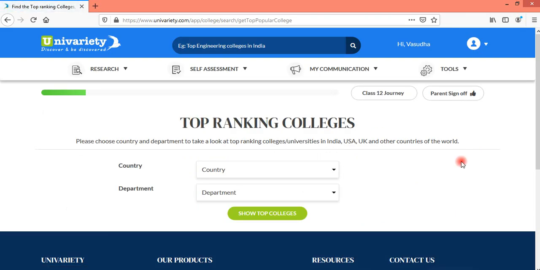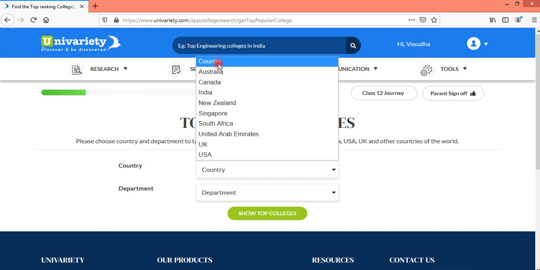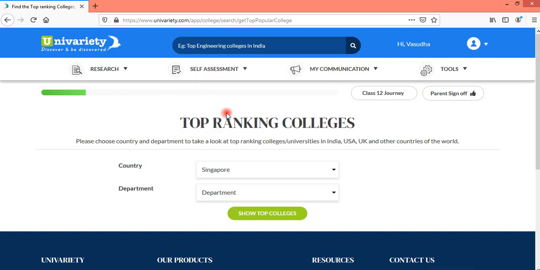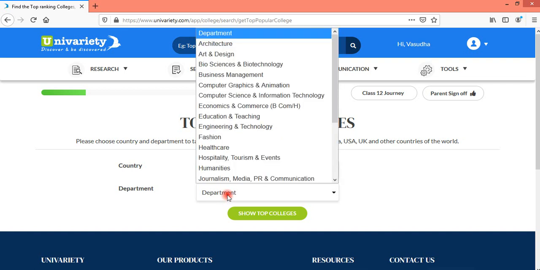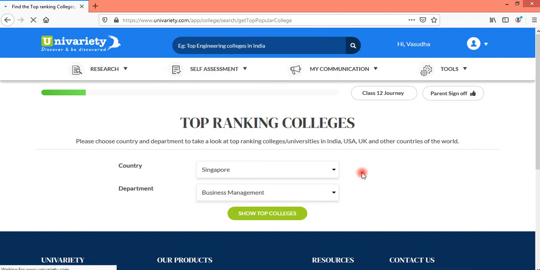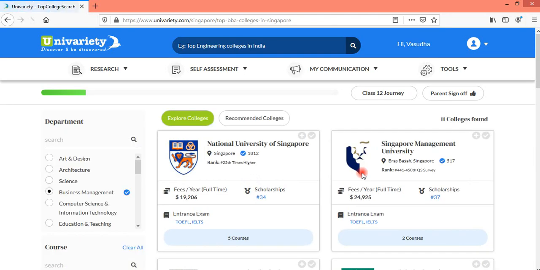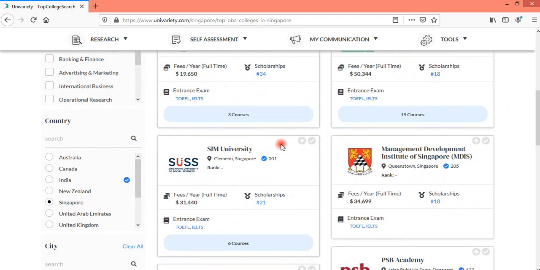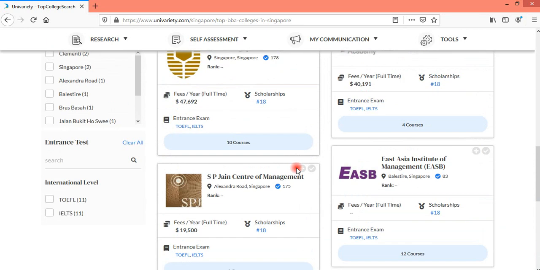So this is a wider tool, counselors, which gives you a wider option of colleges. You can see all the countries are present over here. So for example, I want to select colleges from Singapore. So I will click Singapore. I will again click business management, and I would click show top colleges. So you get the same page view where the Singapore colleges are present.